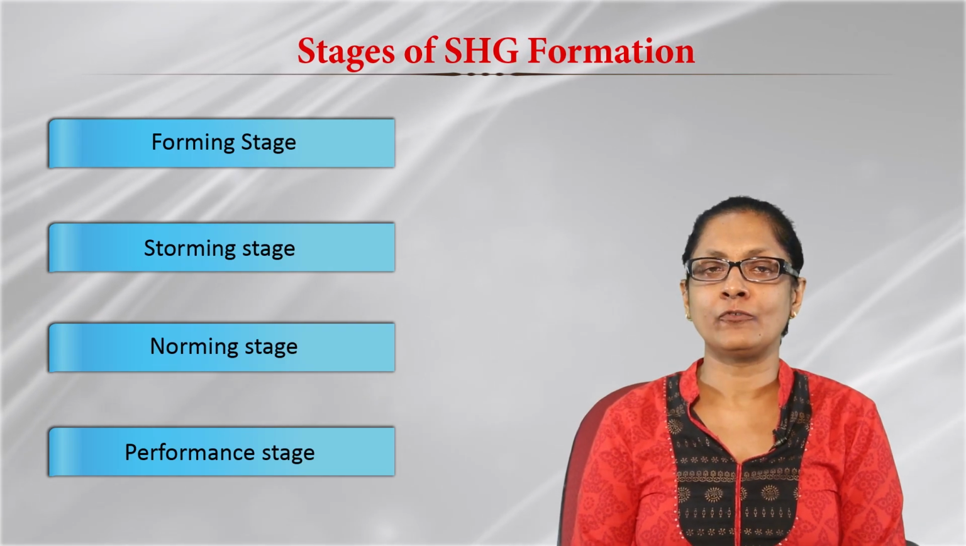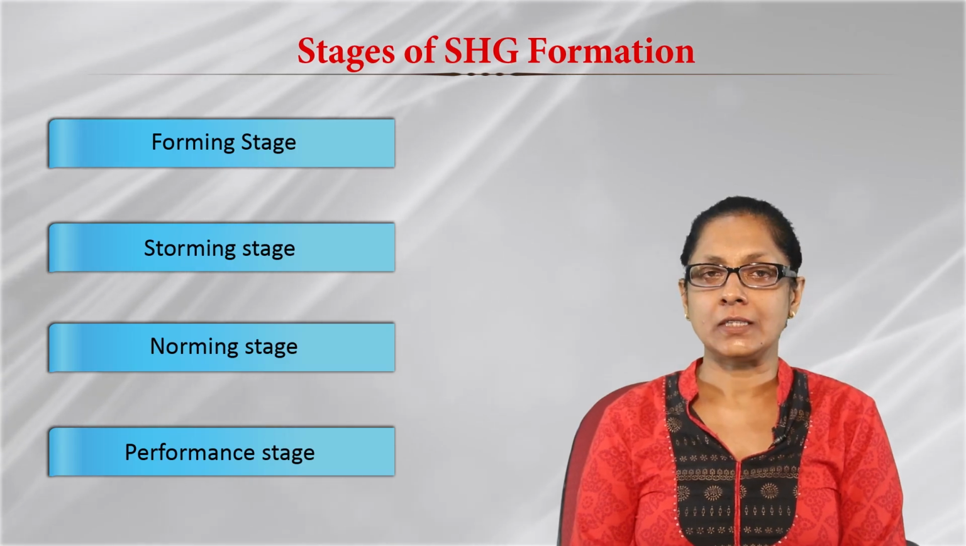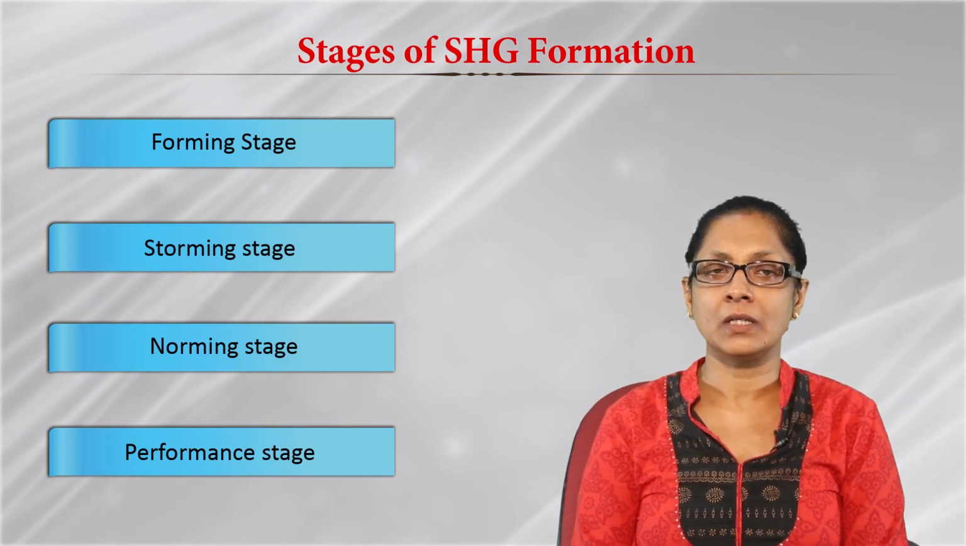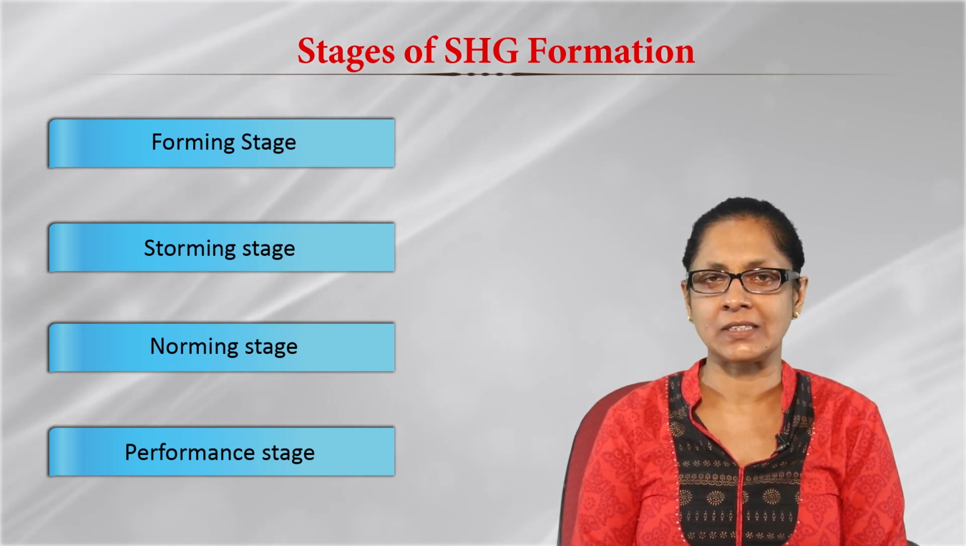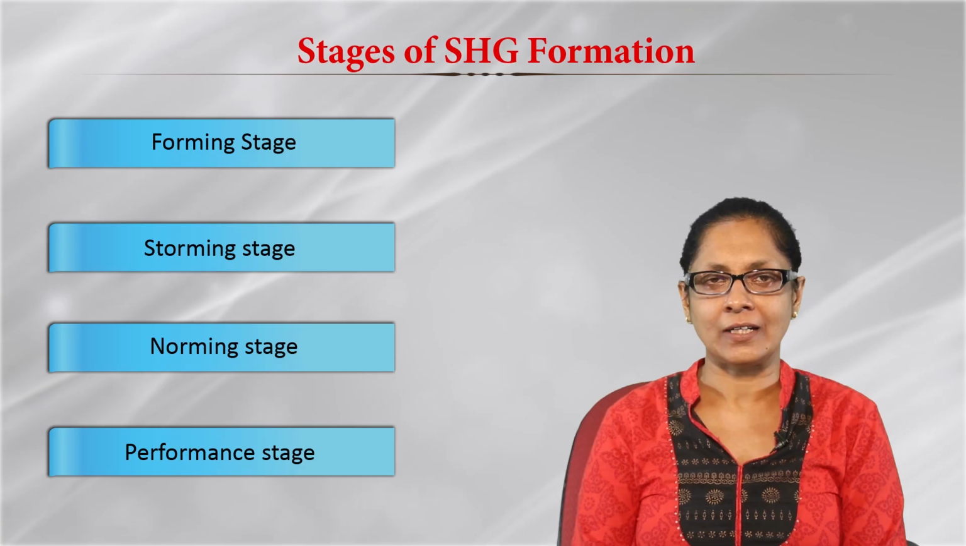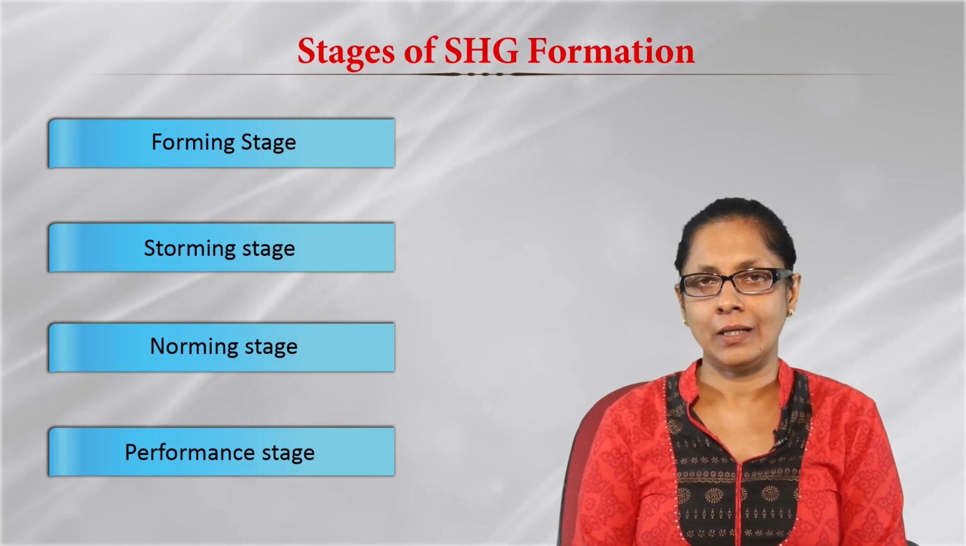So, these are the four stages of SHG formation, that is forming stage, storming stage, norming stage, performance stage, and the names themselves suggest what kind of activities are happening in different stages. Now, we come to the summary of the whole part. I think it is not visible, so we will just discuss the summary in the sense.